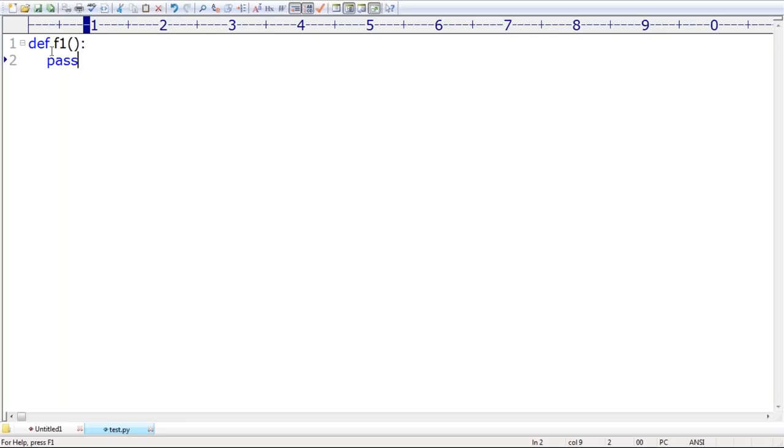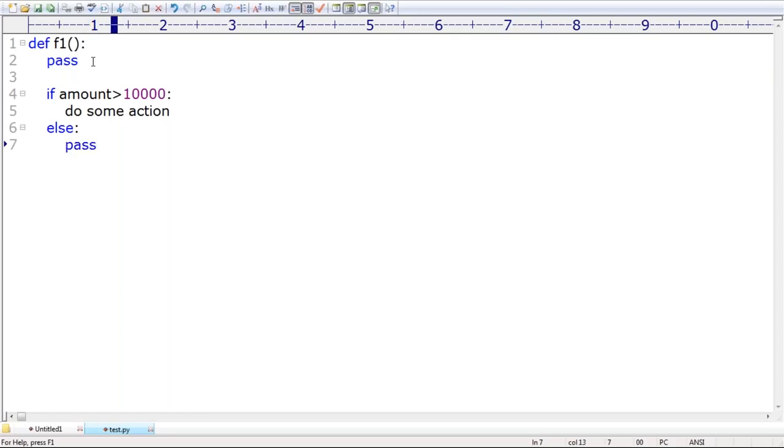What is the use of this function? Nothing. Usually we never use pass like this; it is just for example's sake. Sometimes, for instance, if amount is greater than 10,000, do some action, else don't do anything, then just pass.